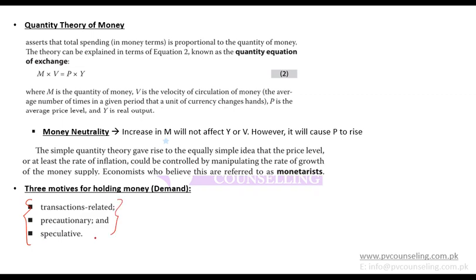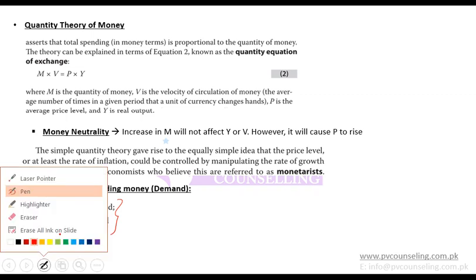Precaution means that you are keeping money to meet some transactions. So for example, any accident can happen anytime. Maybe someone falls ill anytime. So due to that, you are keeping some money with you. You do not know whether money will increase or decrease in value, but as a precaution, you are keeping some cash. You do not want to invest all of it. So that is precautionary.